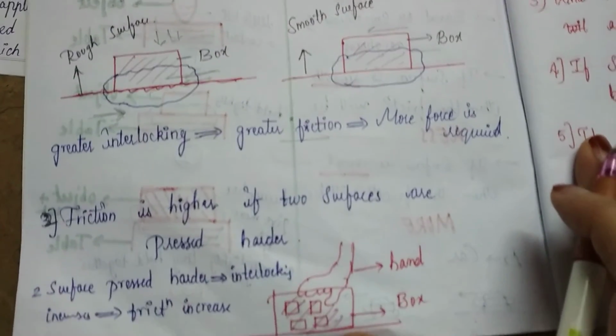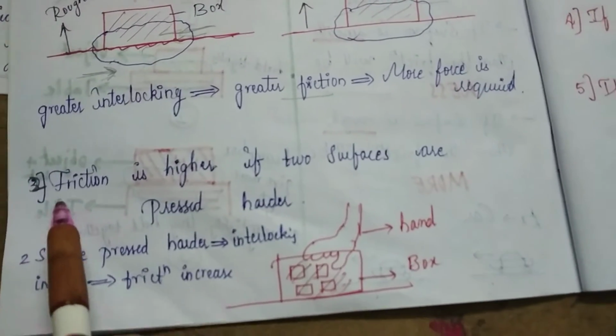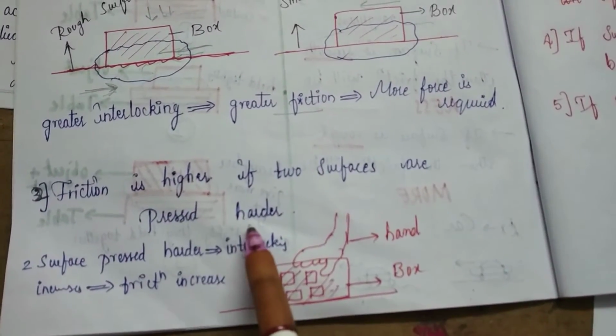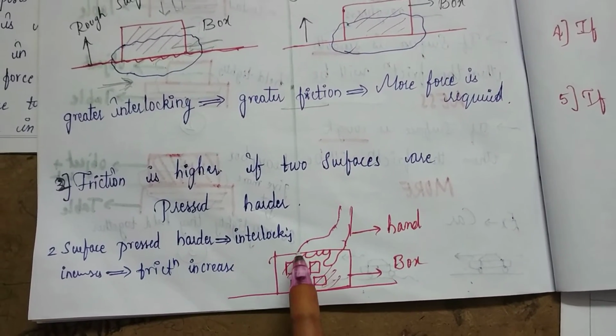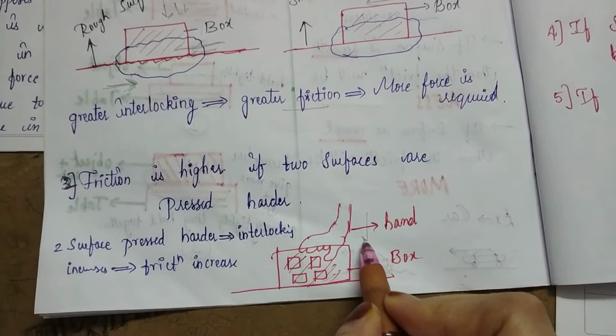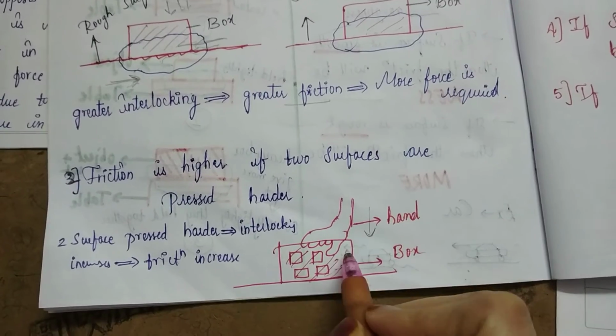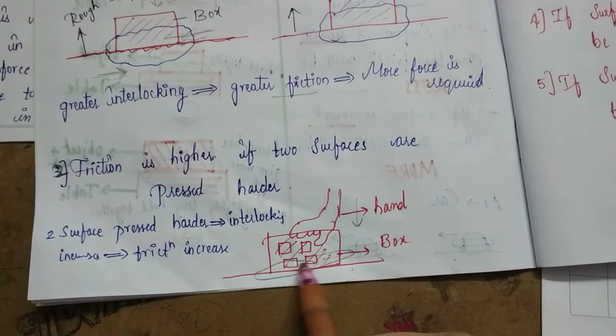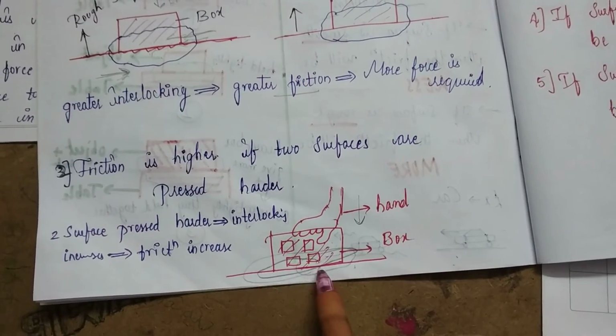Okay. Come to another point. Friction is higher if two surfaces are pressed harder, which means if we apply pressure on this box, it will become heavier, which means the interlocking between the surface and the object will become harder.